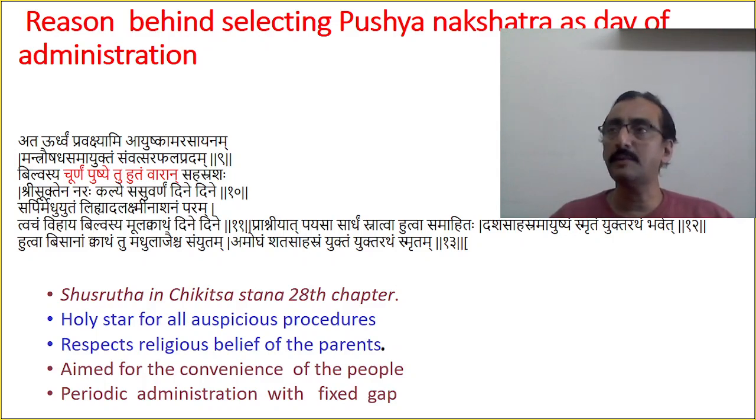अगर आप immunological purpose के लिए स्वर्ण प्राशन दे रहे हैं, so it is always better to give in the gaps. Allow the body to show some, allow the immune system to act against the antigen which is coming. आप लगातार देते रहेंगे, immune system may get suppressed to some extent. No, give it in the gaps. एक बार देने के बाद 28 days के बाद आप दे दो. Then again, so this 28 days act as a sufficient time for the immune system to act against this particular antigenic substance. Okay, therefore it is selected.